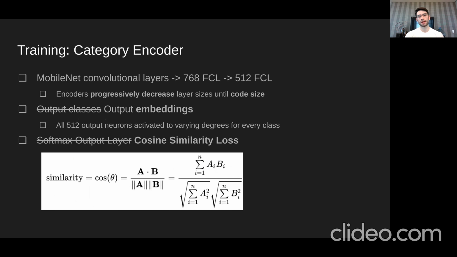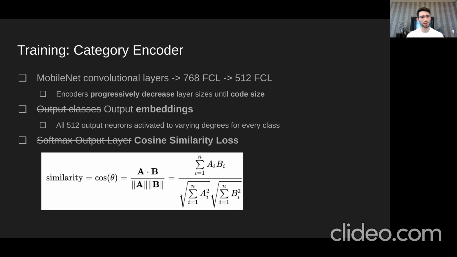Then why do I have 2 layers? I wanted to progressively decrease the layer sizes. I also wanted to have a deep fully connected net. And I did so because I noticed that at least all the encoder portions of the autoencoders I found would progressively decrease layer sizes until they reach that center code size.